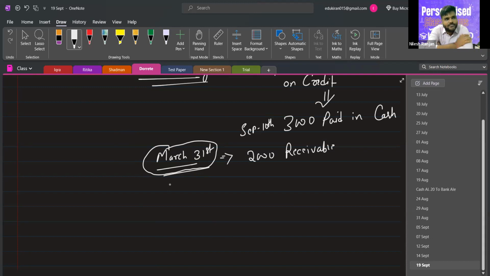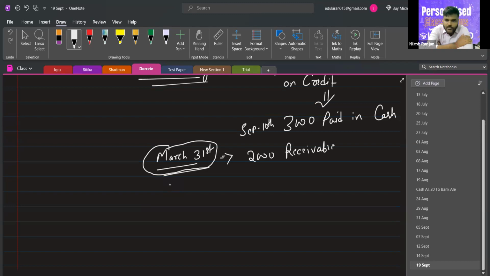No, sir. It's business, so if there is some amount payable or receivable at the end of the year, you have to pay it in the next year. Yes or no? Yes. It cannot be finished. It cannot be removed from the book merely by the ending of a year.